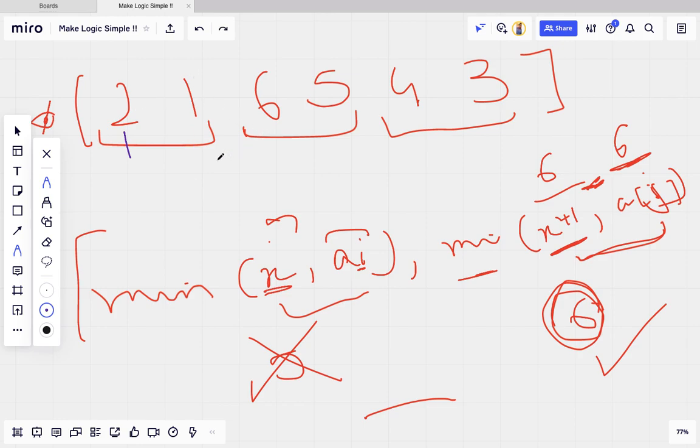In this case I will send 5 comma 6. The minimum of this is 5 and the minimum of this is also 5, so this will give me 5, and the maximum of 5 comma 5 is 5. We got 5, but you can notice this set contains 6 but it is giving me 5.